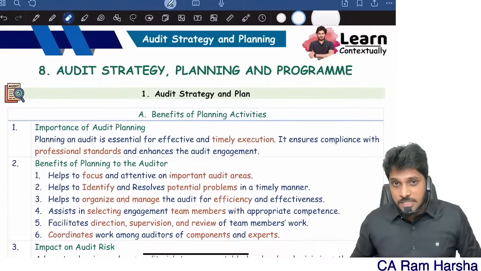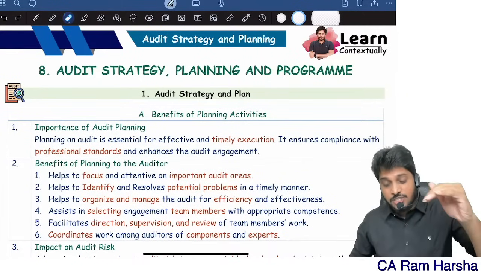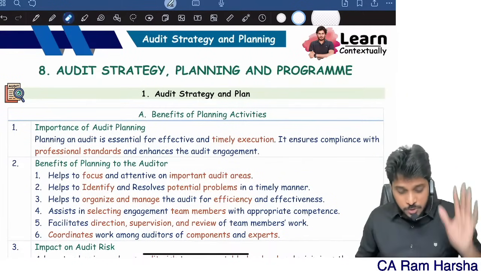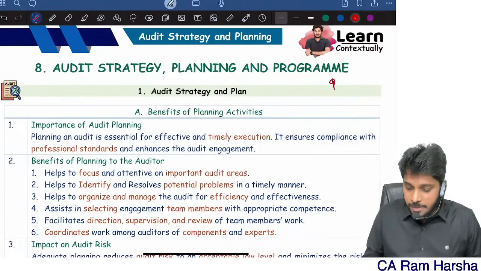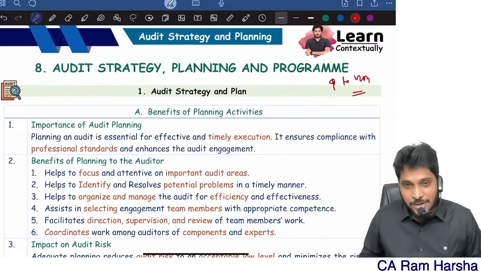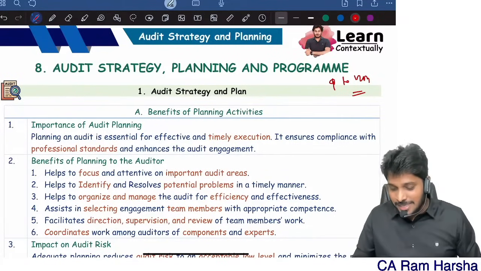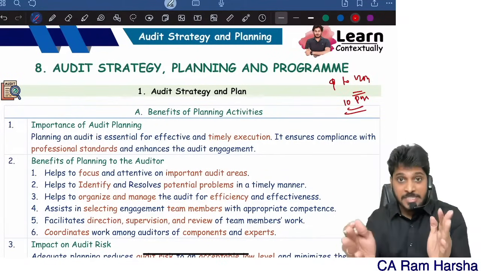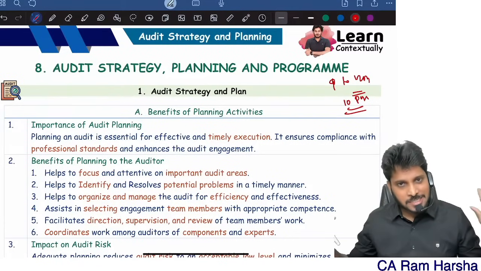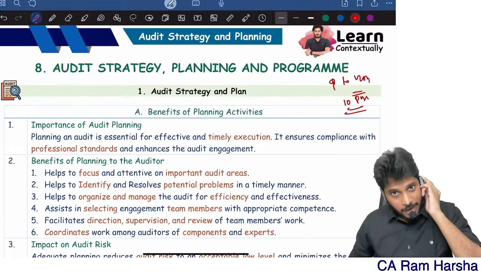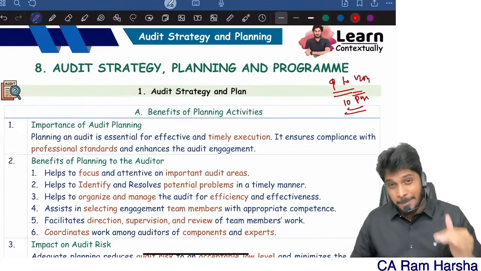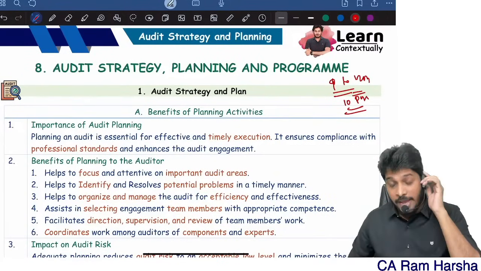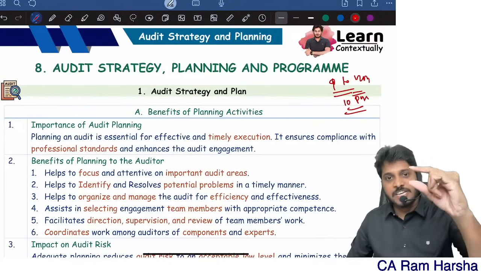Let's continue the discussion of audit strategy, planning and program. This particular chapter will have a weightage of minimum 9 to 12 marks. And this chapter is just 10 pages. Only 10 pages, 5 papers, both sides. Very small chapter. But the weightage is close to 9 to 12 marks. Even though it's the smallest chapter, the weightage is very high.